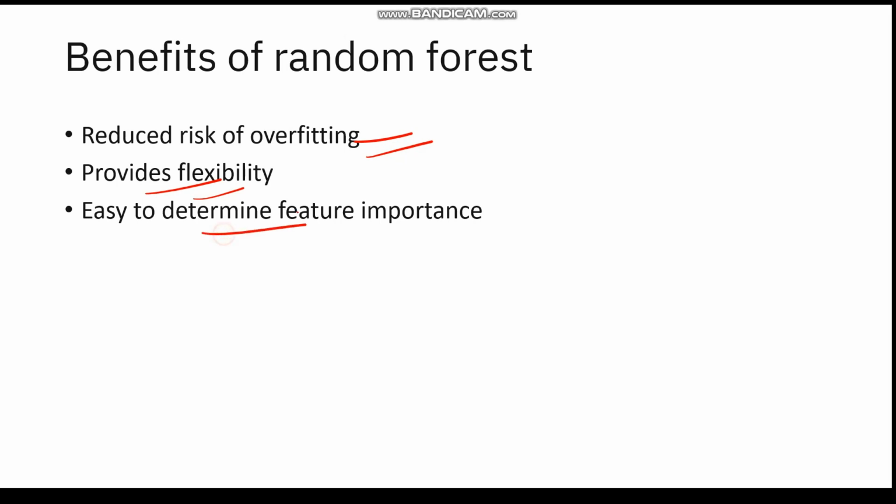Another advantage of random forest is that it helps determine feature importance. Random forest makes it easy to evaluate the importance of a variable and its contribution to the model. There are a few ways to evaluate feature importance.